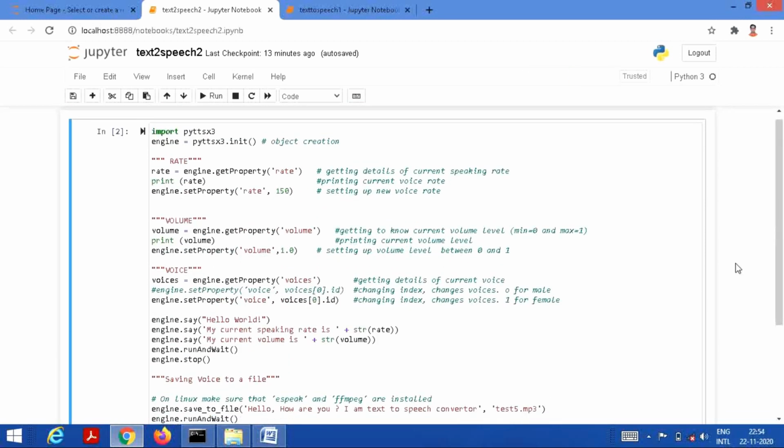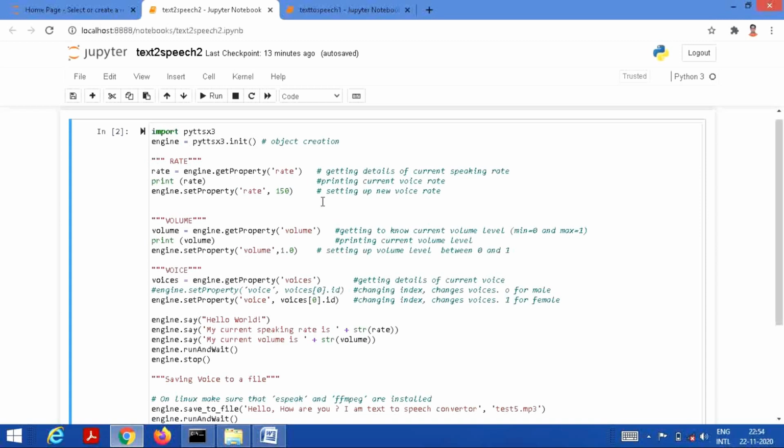So here I have created one more code for text to speech conversion. Again, we are importing our library file pyttsx3. We are creating an object for this library, or we can say from this class.